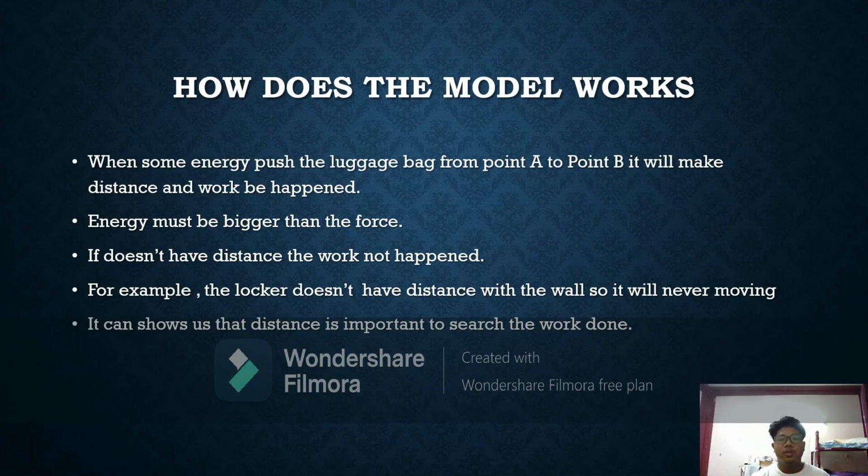How does the model work? In the experiment, when some energy pushes the luggage bag from point A to point B, it will make a distance and work happens. Energy must be bigger than the force. If there is no distance, the work does not happen. For example, when we push the locker that has no distance with the wall, it will never move. It shows us that distance is important to find the work done.